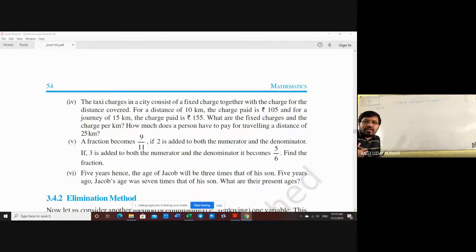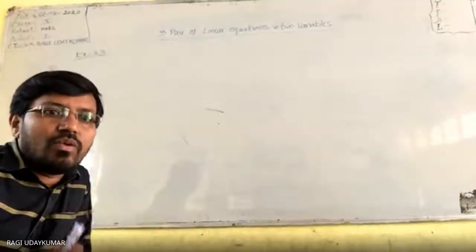Suppose Uday Kumar went 10 kilometers and paid 105. Then Manoj went 15 kilometers and paid 155 rupees. Both 155 and 105 include a fixed charge. So what are the fixed charge and the charge per kilometer? They are asking the charge for 1 kilometer.